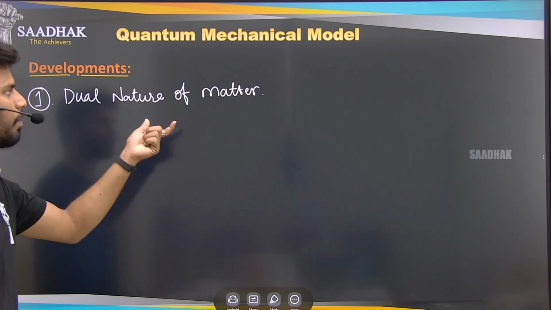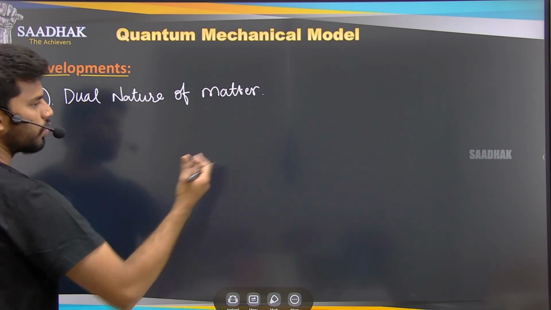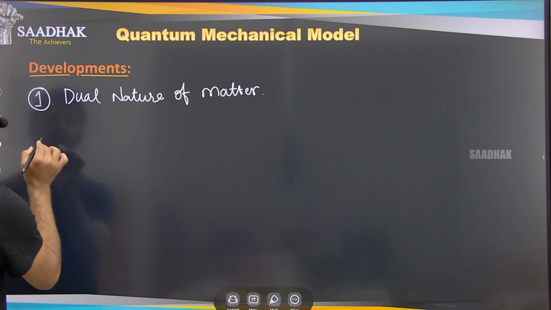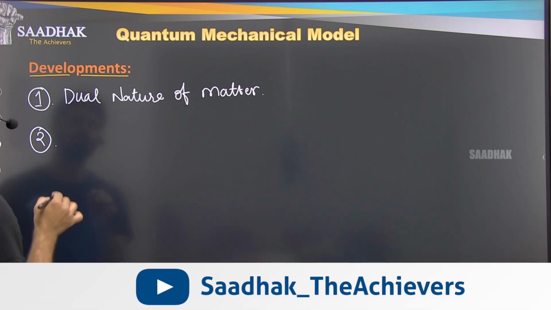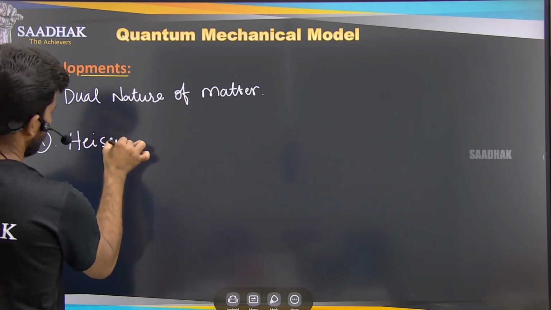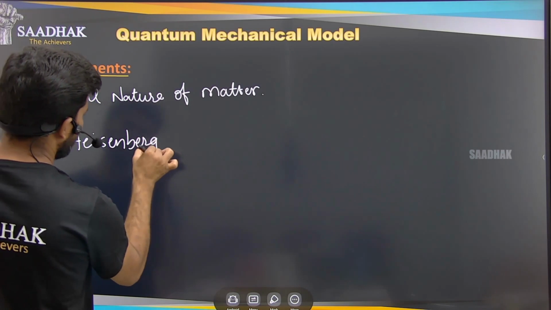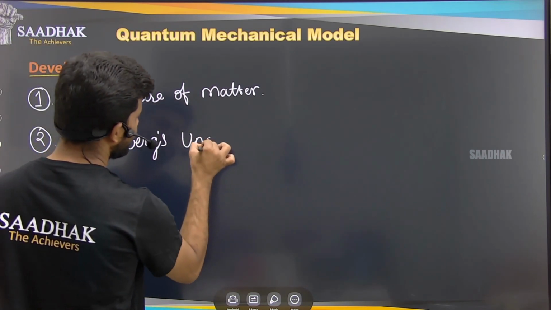Matter has two properties, two natures. What is that, and how did it come into existence? That we are going to see here. And the second major scientific development is that the scientist Heisenberg proposed a principle, that is nothing but Heisenberg's uncertainty principle.